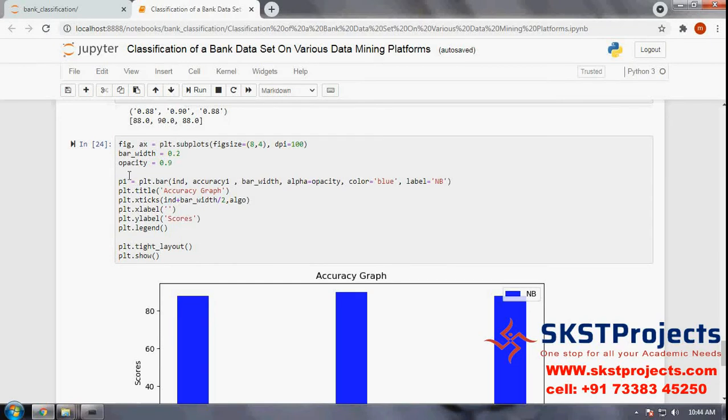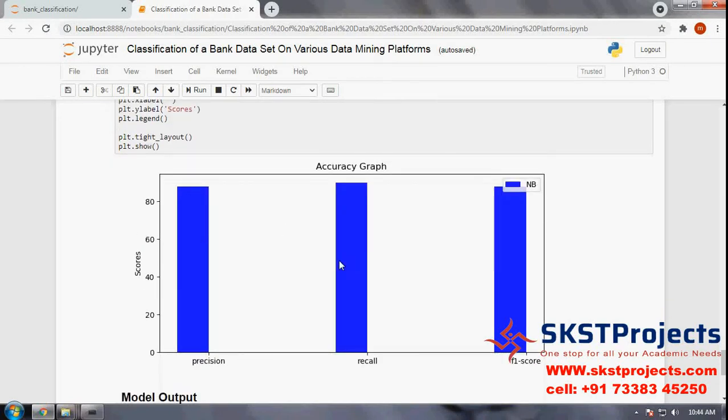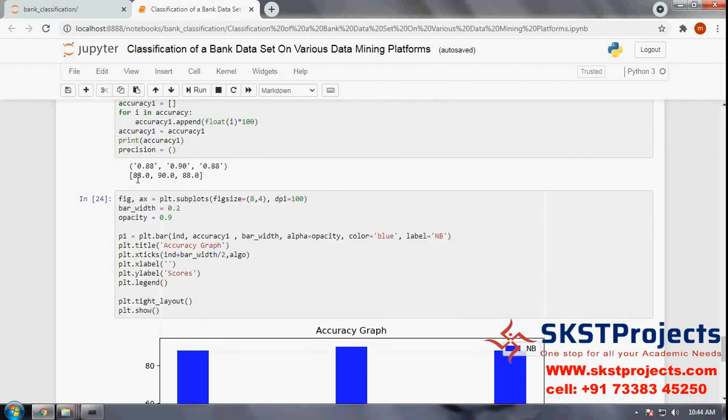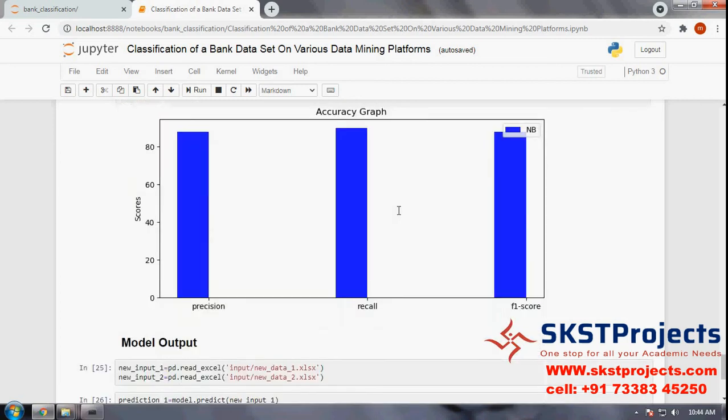These are the codes for plotting the values. This is the bar chart. This is for precision, this is for recall, this is for F1 score. We know everything. Precision is 88%, recall 90%, F1 score 88%.